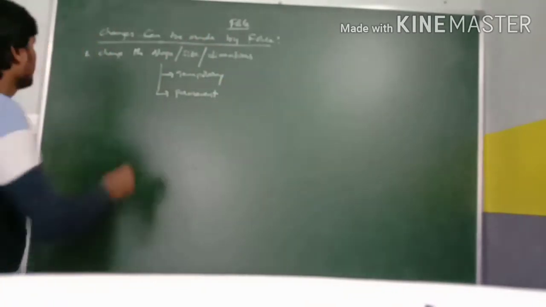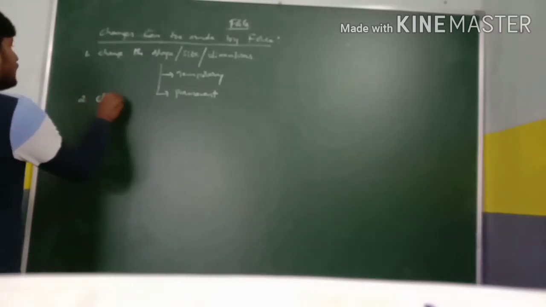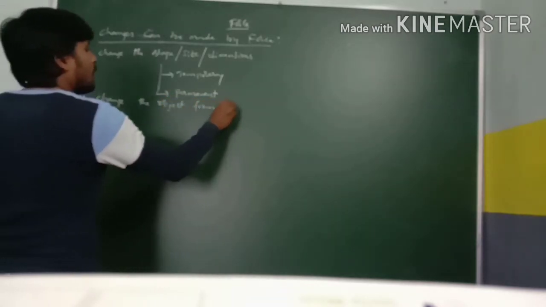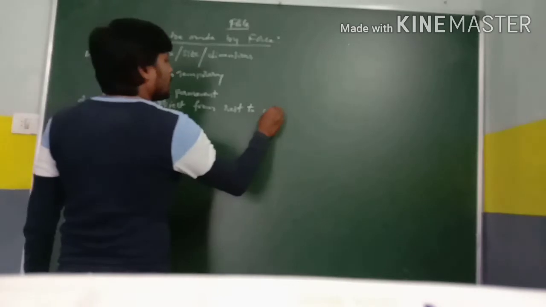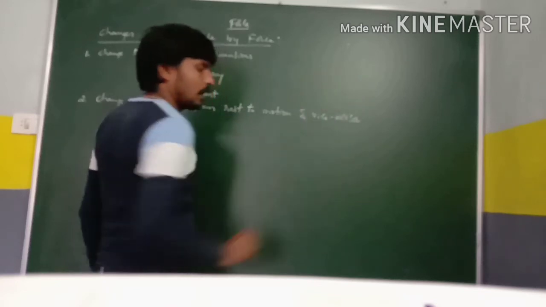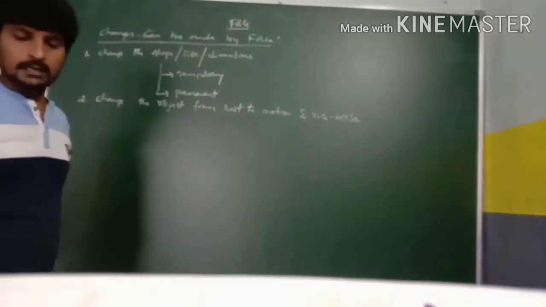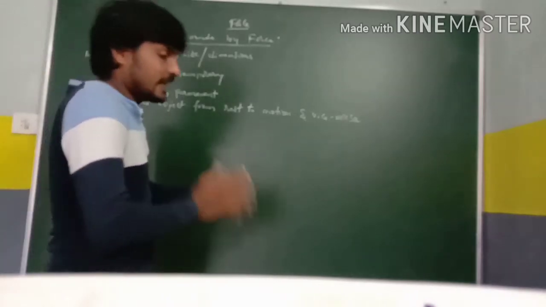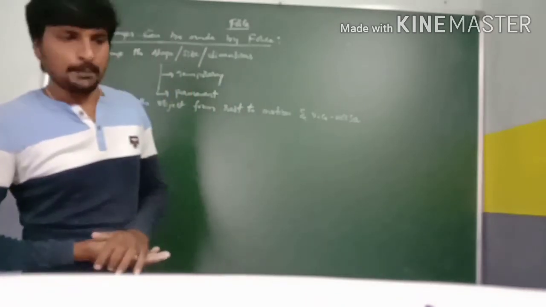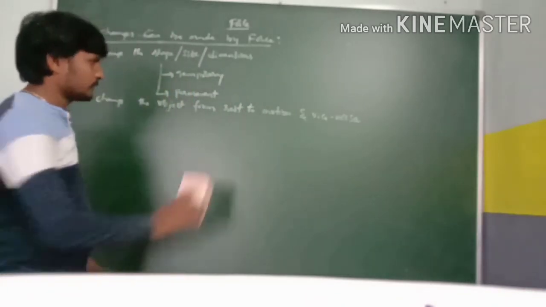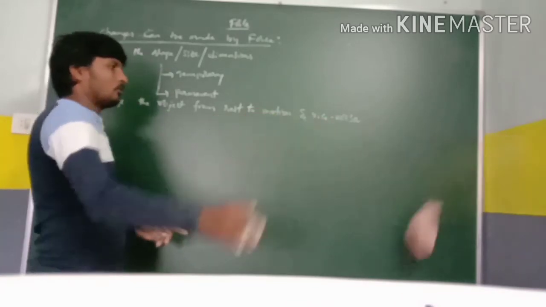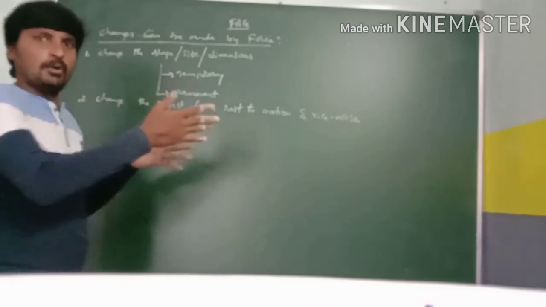Second point, by using force, we can change the object from rest to motion and vice versa. Which means by applying force, we can change the object from rest to motion and from motion to rest. For example, I kept an object here which is in rest position. By applying some force, I make this object go from rest to motion.